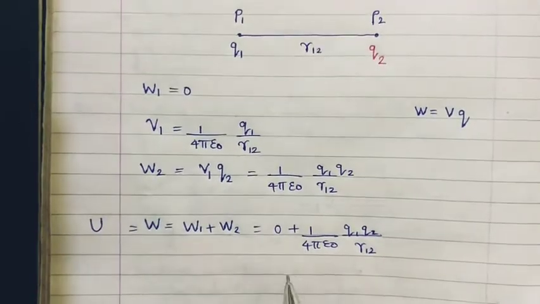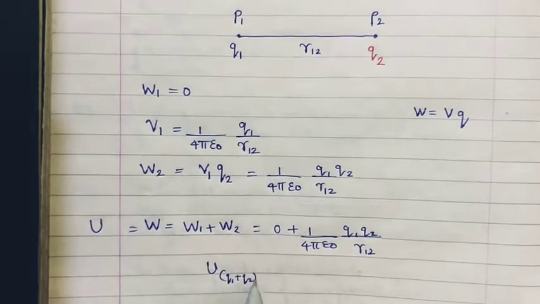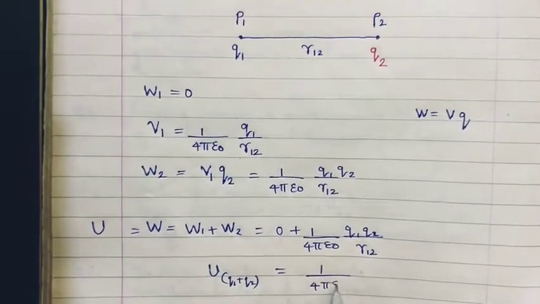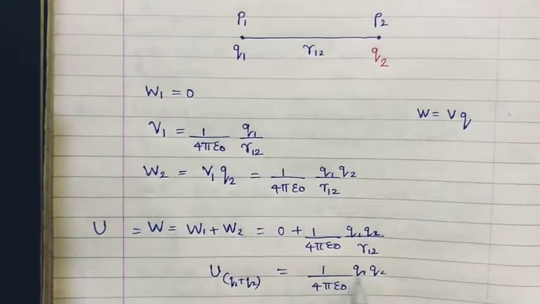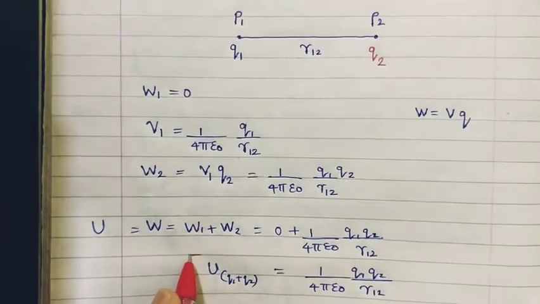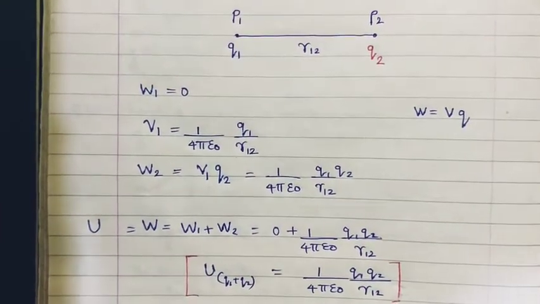So this is going to be the total potential energy stored by the system of two charges q1 and q2, which will be equal to 1 upon 4 pi epsilon naught q1 q2 upon r12. So this is the expression for the total potential energy stored by the system of 2 point charges.